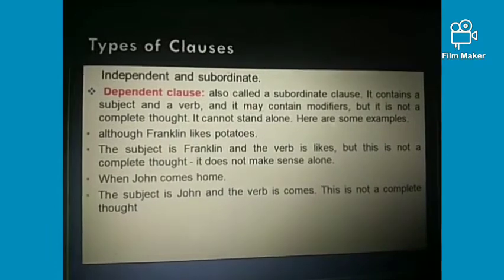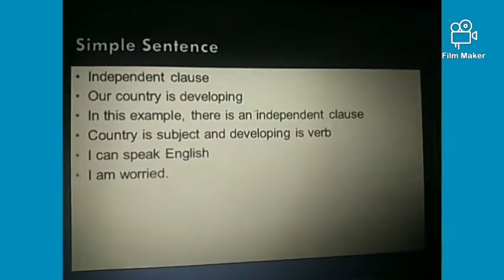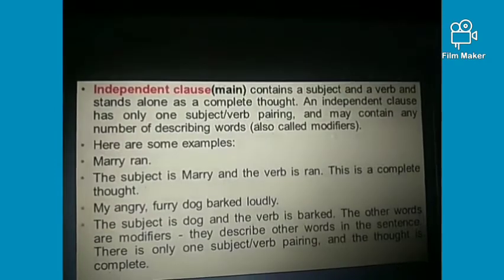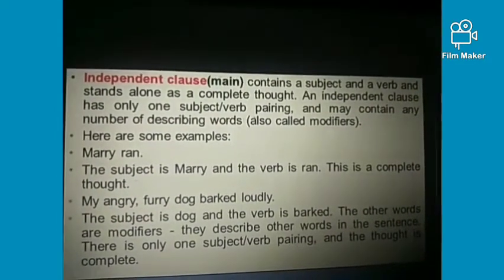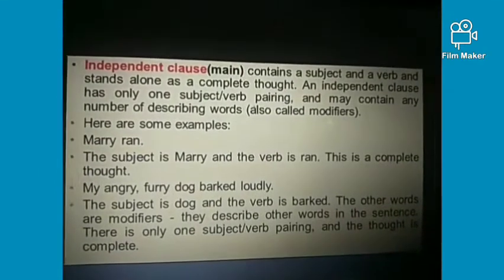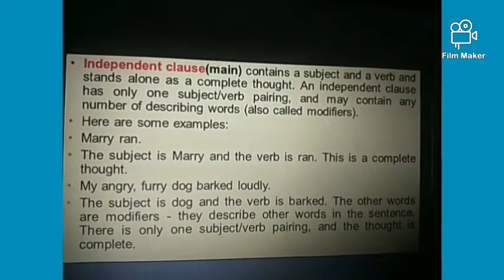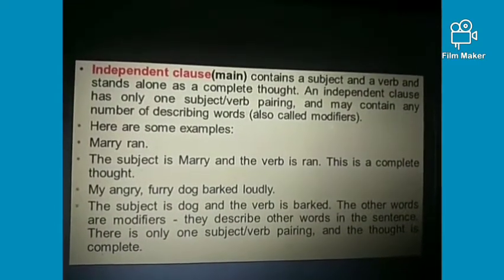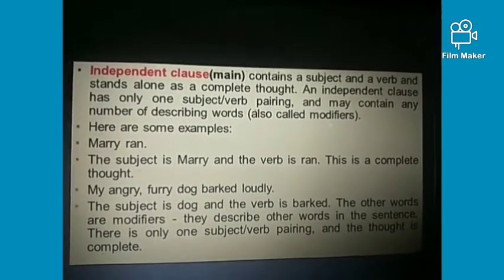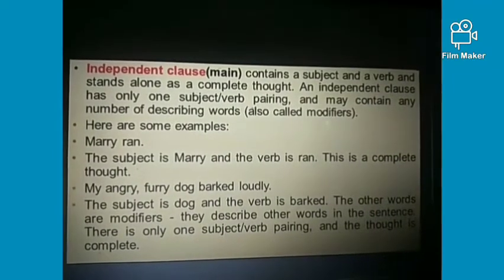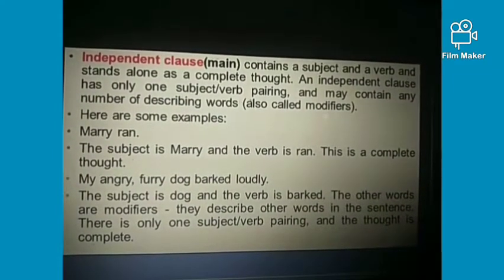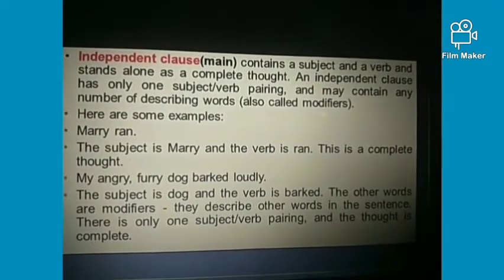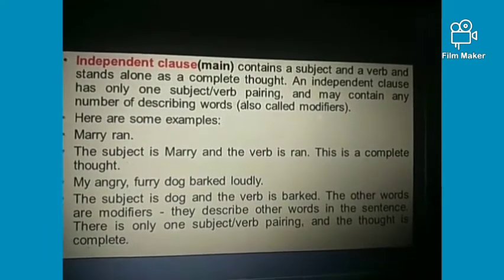So next, have a look at the independent clause. An independent clause is also known as a main clause, and it contains a subject and a verb and stands alone as a complete thought. Means an independent clause is complete as well as meaningful by itself, right? An independent clause has only one subject-verb pairing. Just one subject-verb pairing. Means it can have describing words, which describe it, right?